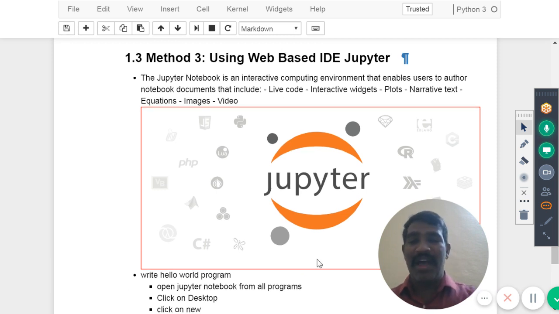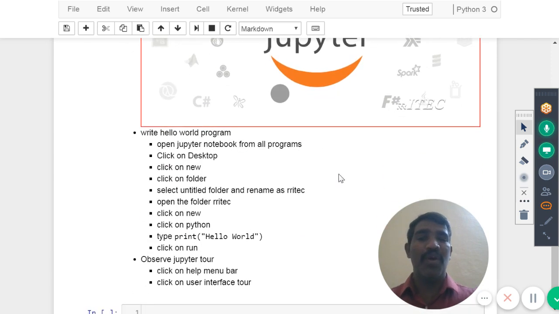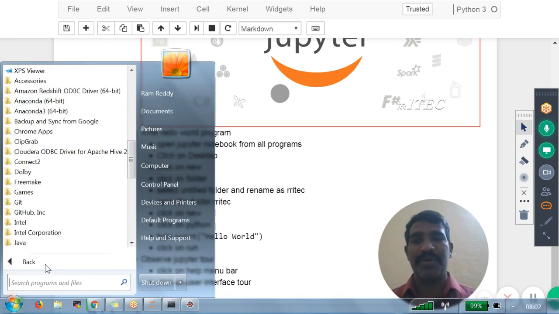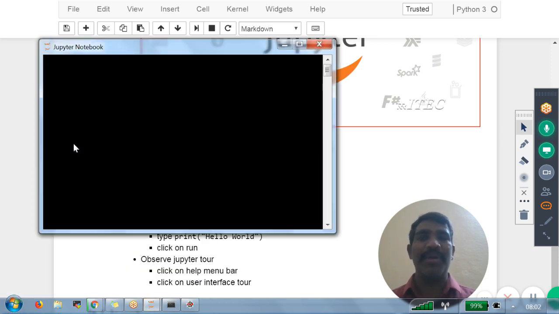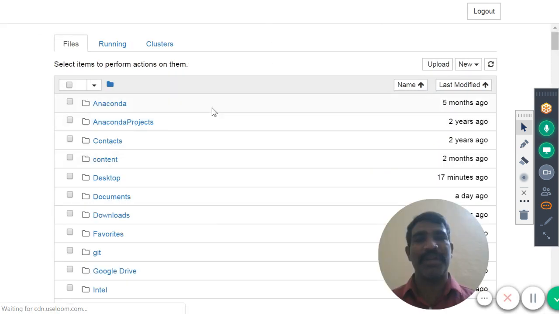Okay. Now, how to write the Hello World program in this one? Open the Jupyter Notebook from all programs. Let us go to all programs, then we have Anaconda 3, then Jupyter Notebook. If you click on that one, immediately you are going to get one browser. Inside the browser, we'll get a page. This is the page we are getting.